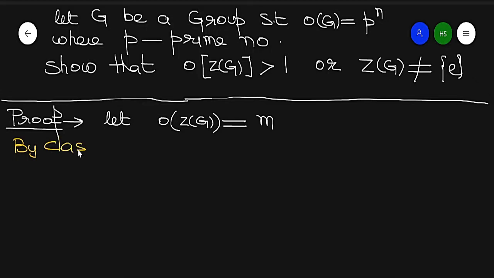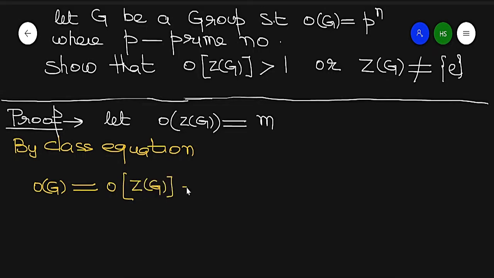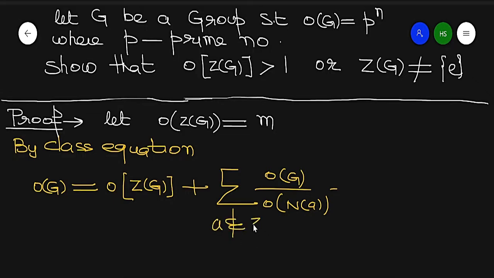By the class equation, the order of G is equal to the order of the center of G plus the summation of the order of G over the order of the normalizer of A, where A does not belong to the center of G. I write also that G is not equal to the normalizer of A. If I need this term, then I will use it.